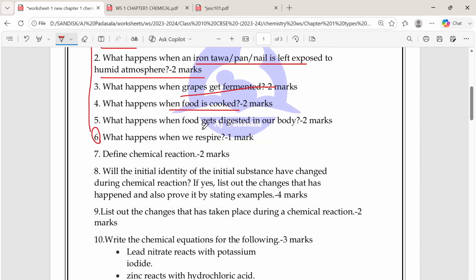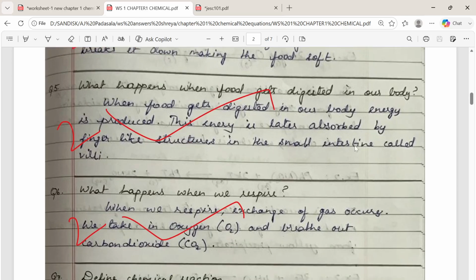And the next question, question number 5, is, what happens when food gets digested? The energy will be absorbed by finger-like structures present in our small intestine called villi, and this process we call absorption. We know that absorption happens in the small intestine. After that, with the help of assimilation, it is passed from the small intestine to different parts of the body. This is how every part of our body gets energy, because of digestion the food energy is absorbed.